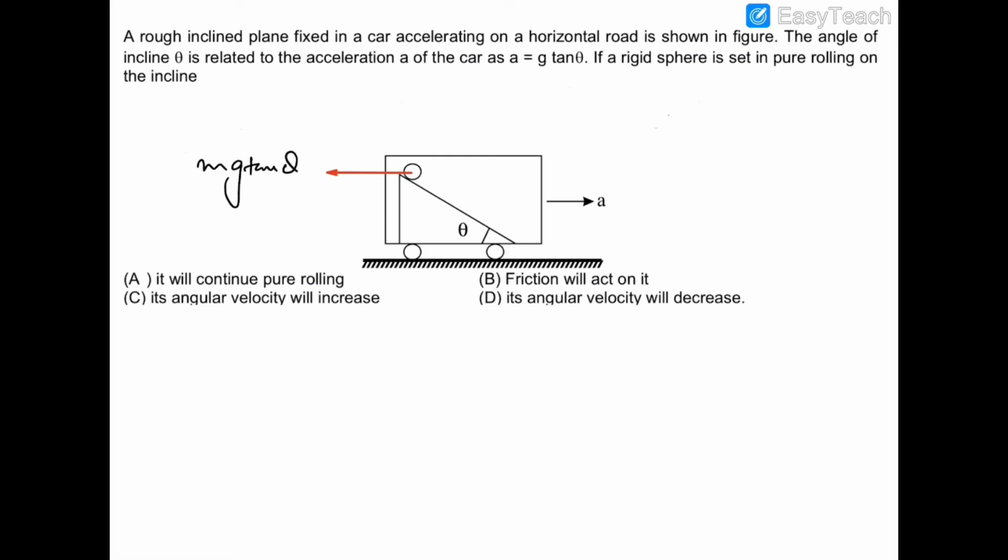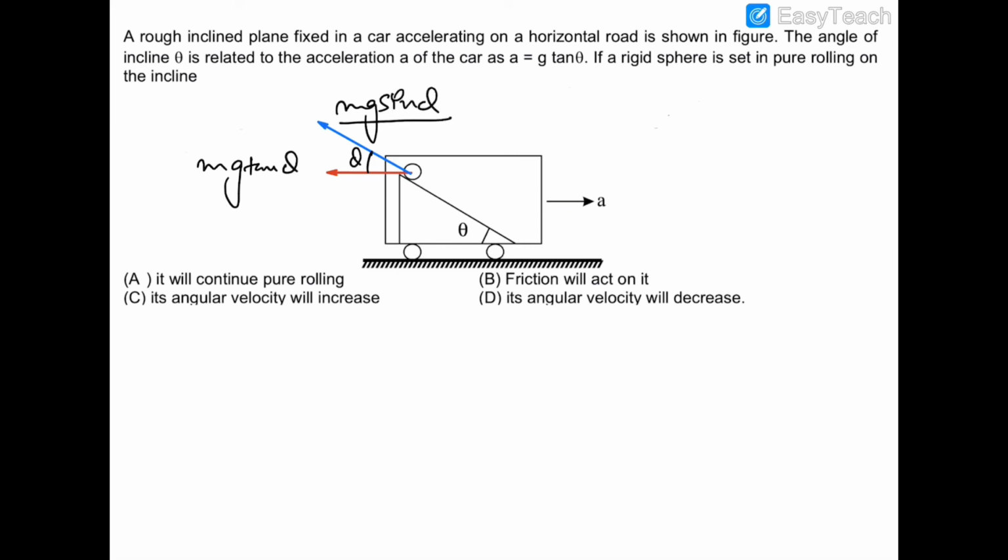Now the component of this pseudo force acting on this sphere in the direction of the inclined plane, this angle is theta, will be mg tan theta cos theta. So cancelling this cos theta with tan theta's sin over cos, it would be mg sin theta. So this is the component of the pseudo force.